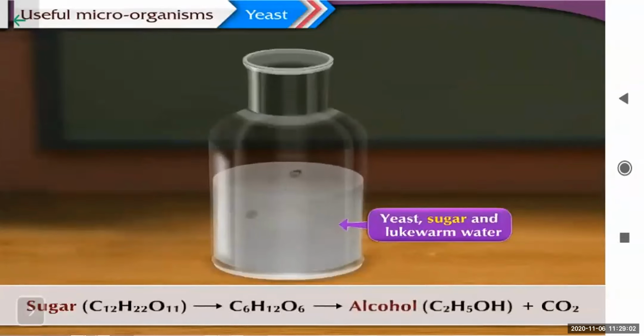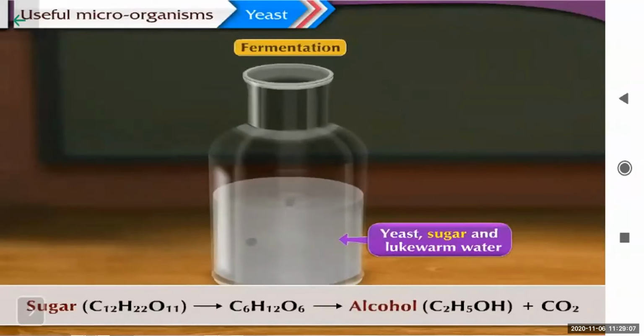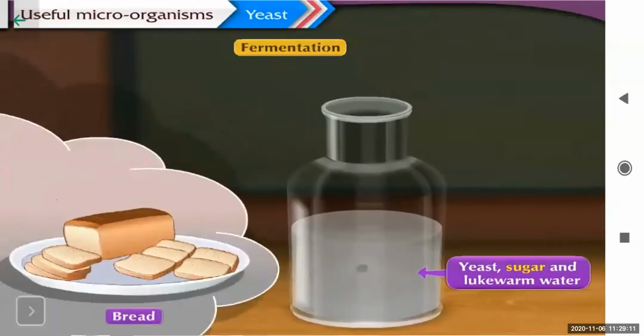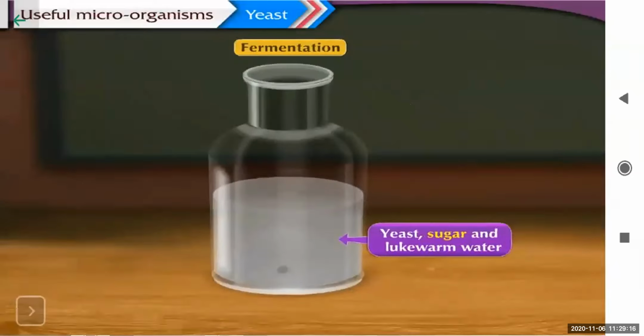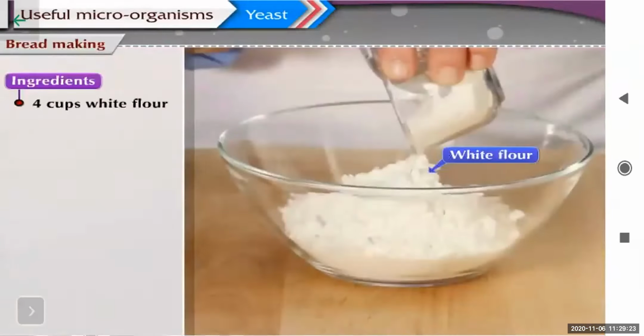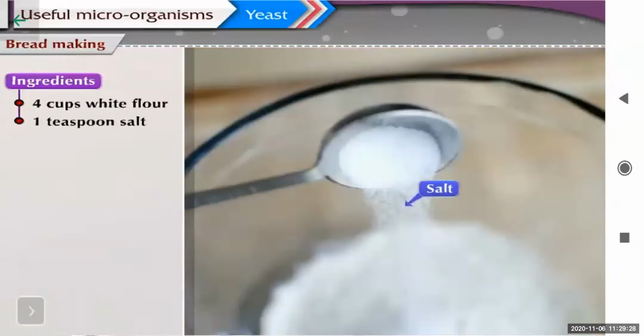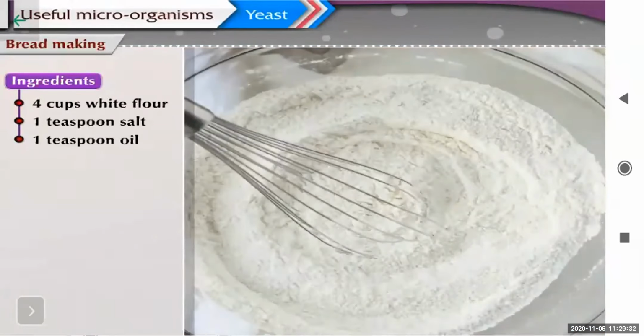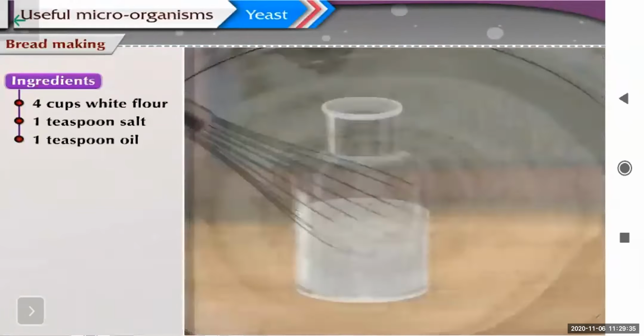They convert sugar into alcohol and carbon dioxide. This process is called as fermentation. This technique is used in making breads fluffy. The carbon dioxide that is produced by the organism gets trapped in the bubble and which makes it fluffy. Tablespoon of salt, 1 spoon of oil, mix it well and the flour is ready.